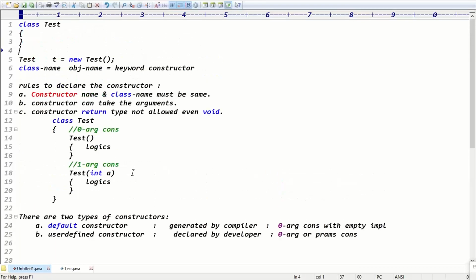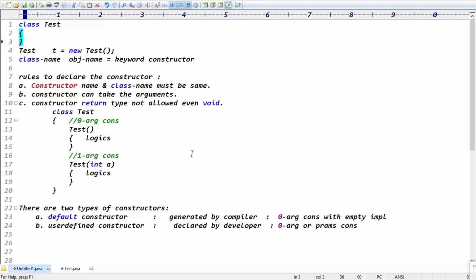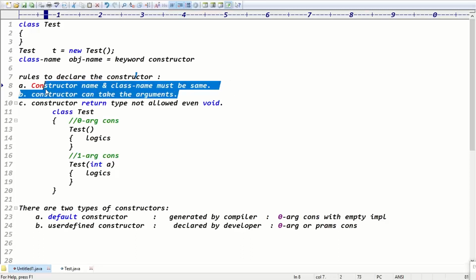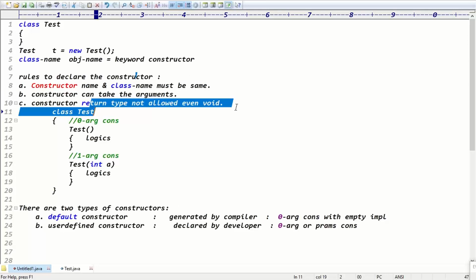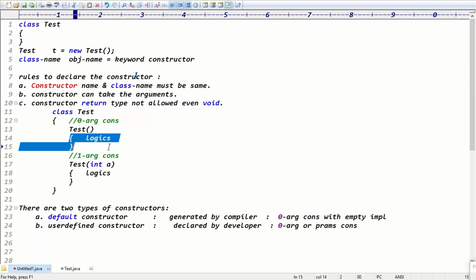Test t equal to new test. We are creating an object. After the new keyword, this part is always called the constructor part. What are the rules to declare the constructor? The constructor name and class name must be the same. A constructor can take arguments. A constructor return type is not allowed, even void. This is basically the constructor syntax.